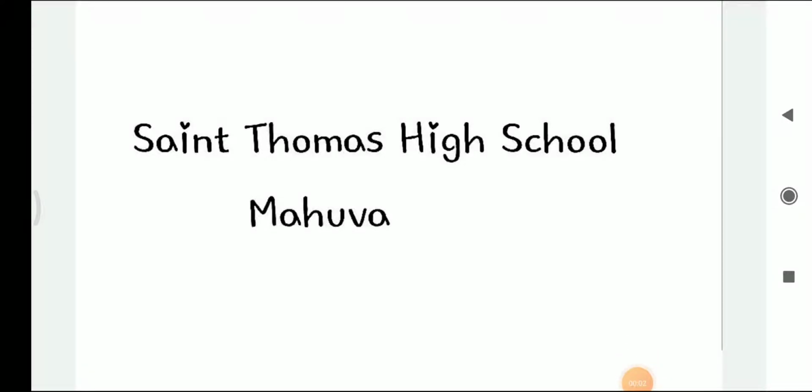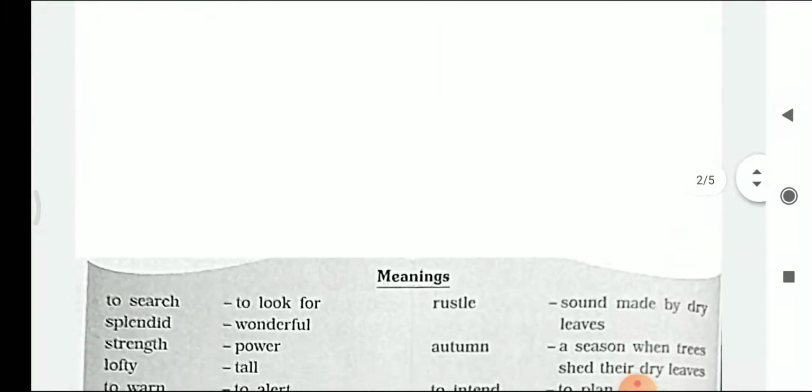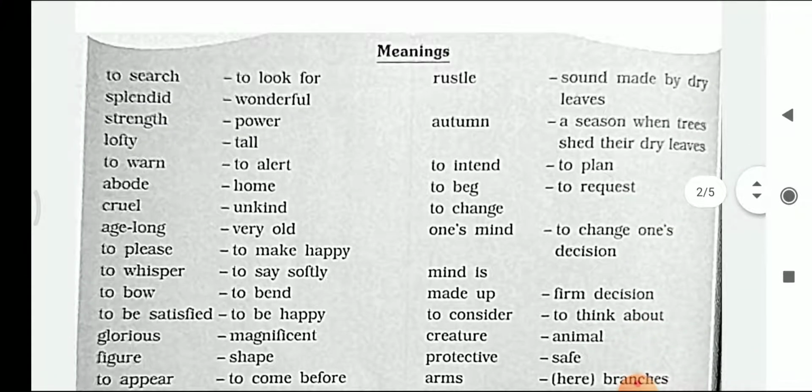Today, I, Raja Parekh from St. Thomas High School, Mahua, am here to further provide the revision lecture for class 5th for the subject English. My dear students, during the previous lecture, we already completed the revision of unit number 11 up till activity number 3. So today, let's start with the meaning of activity number 4.